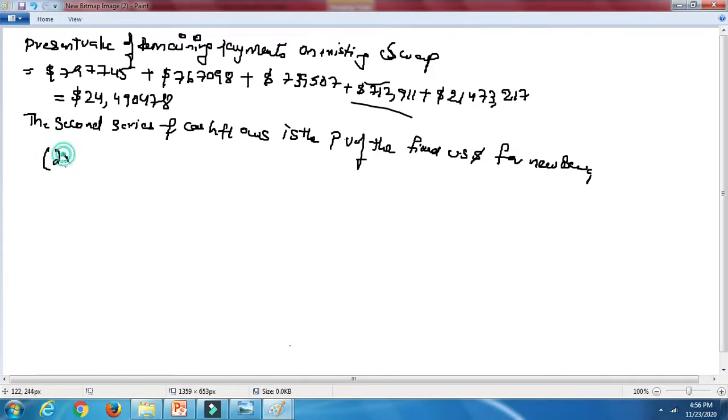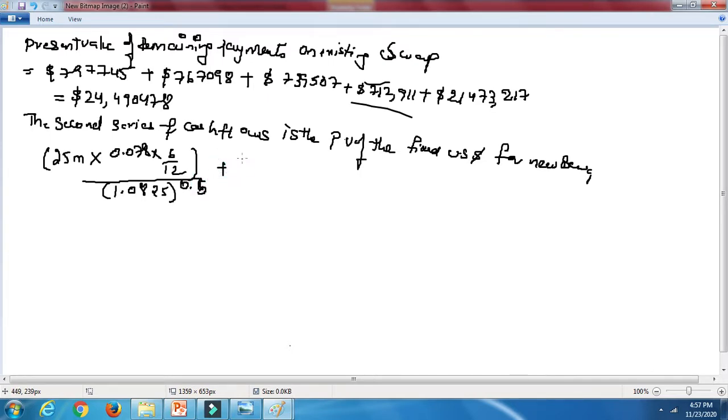So 25 million, the same principal amount, into the interest rate 0.078 into 6 by 12, divided by the same interest rates, for the first 6 months, first year, 1.5 years, 2 years, like that.